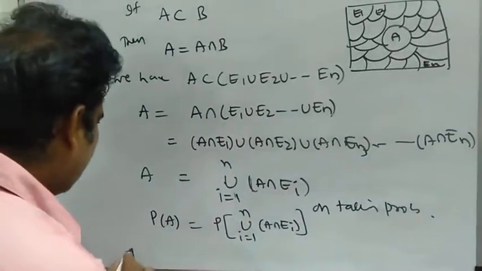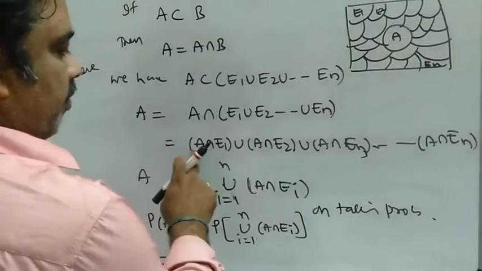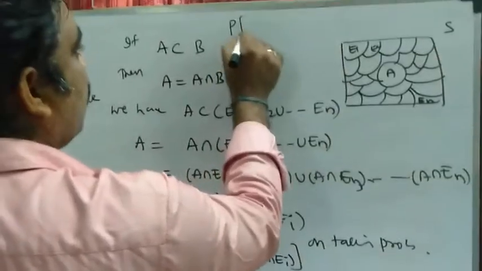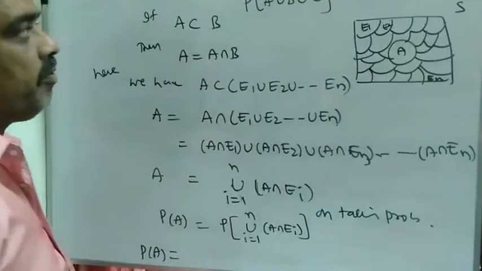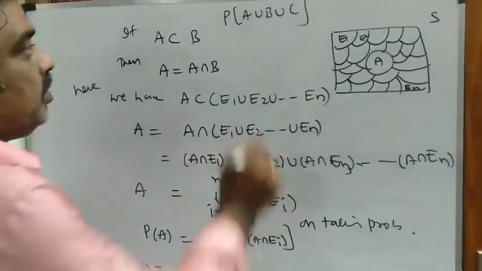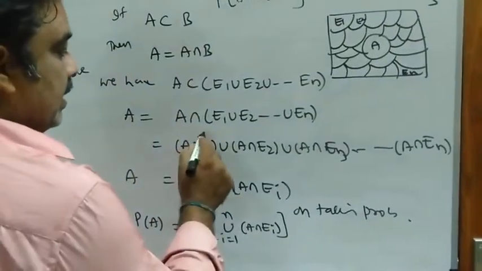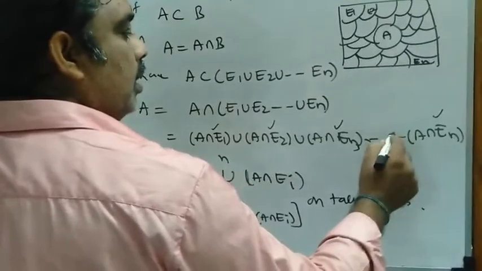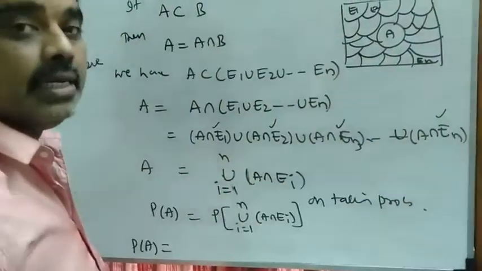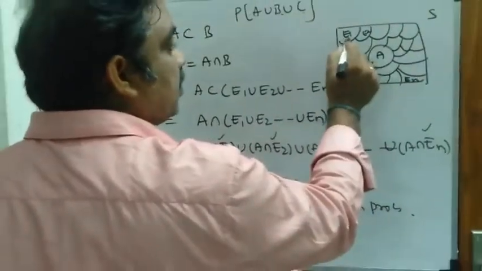This looks like P of A union B union C, and moreover A, B, C are mutually disjoint events. Here A intersection E1, A intersection E2, A intersection E3, so on up to A intersection En are mutually disjoint events, because A intersection E1 is a subset of E1.